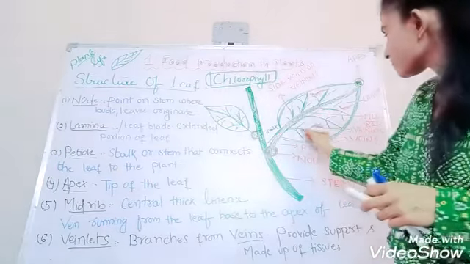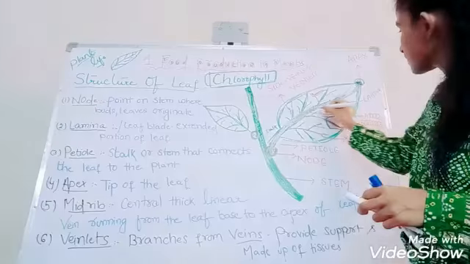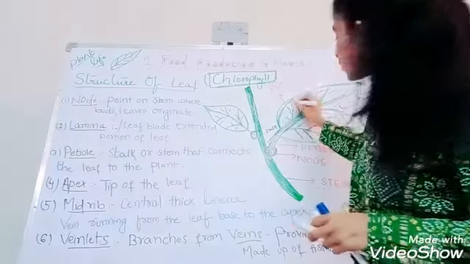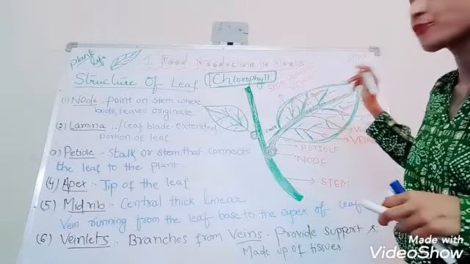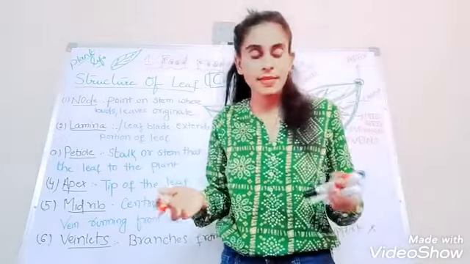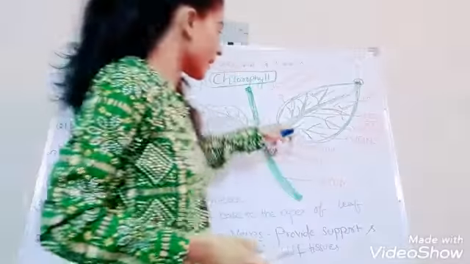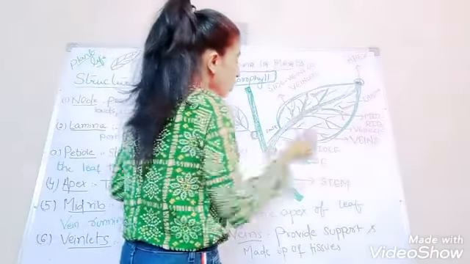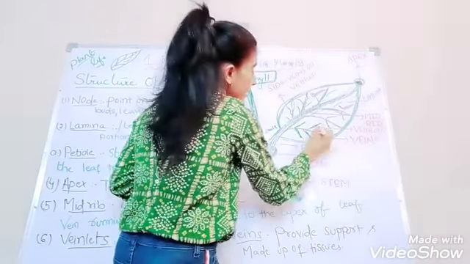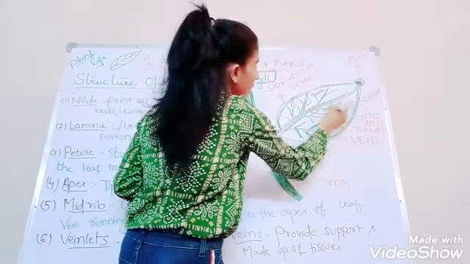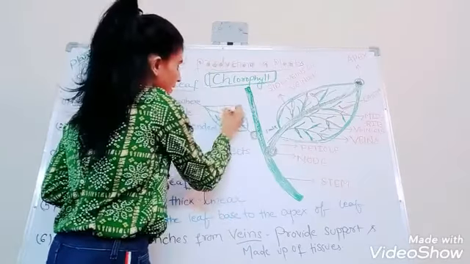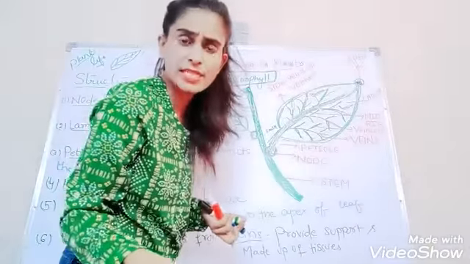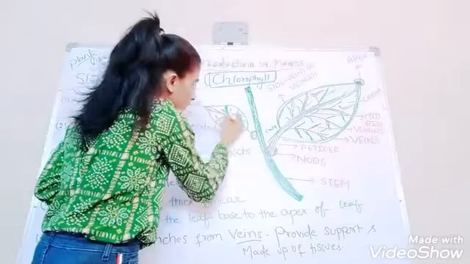And you see, a number of veins are arising. These are called veins, and veins are nothing but branches of the midrib.